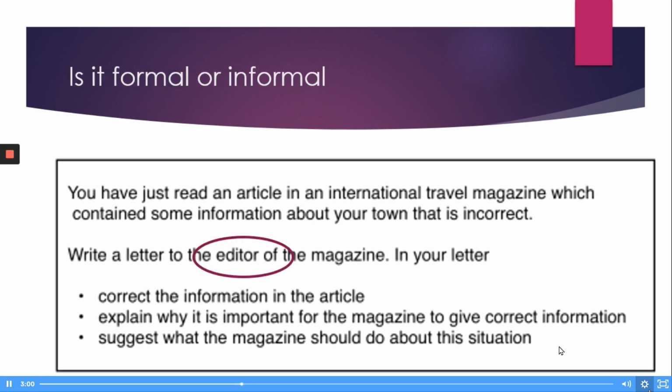So, anytime we're writing for General Task 1, very important at the beginning of the task to check if it's a formal or informal letter. Here it says write a letter to the editor of the magazine. When this doesn't say friend, then we know it has to be formal. So this is going to be formal, which means we're using formal language, and we are not using contractions.